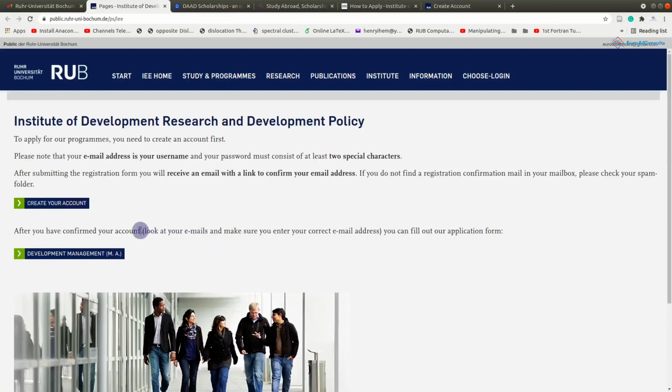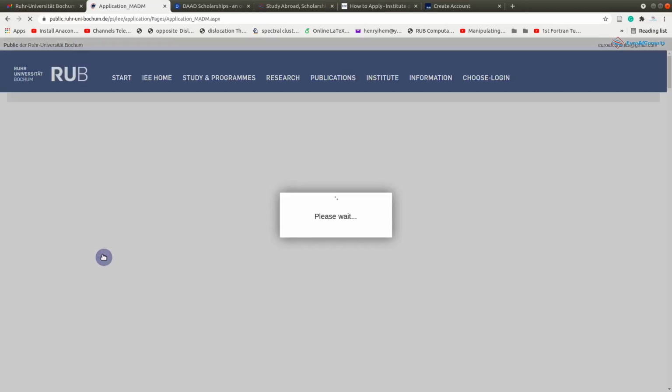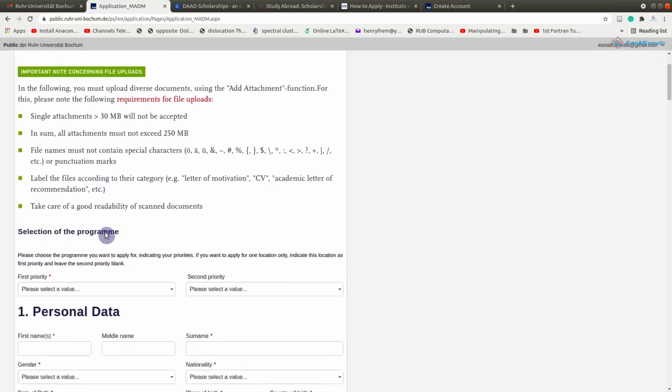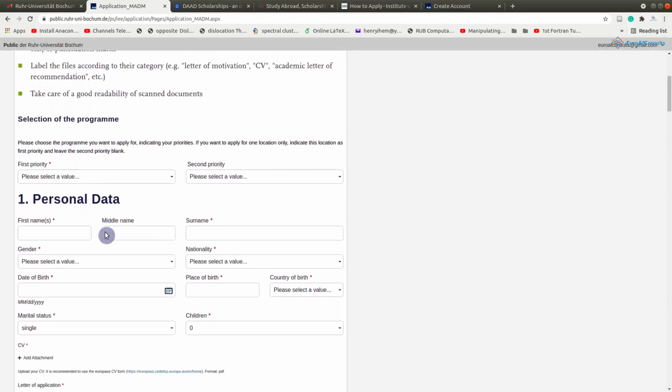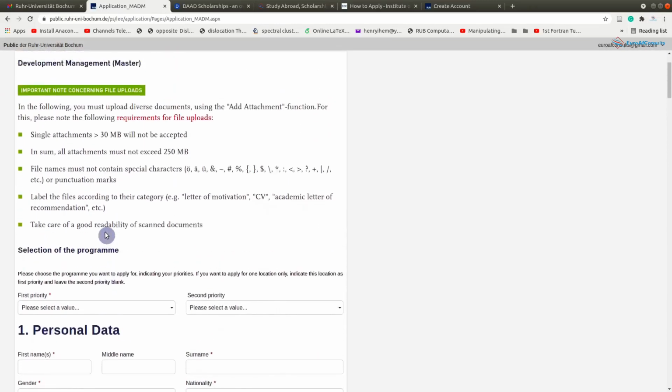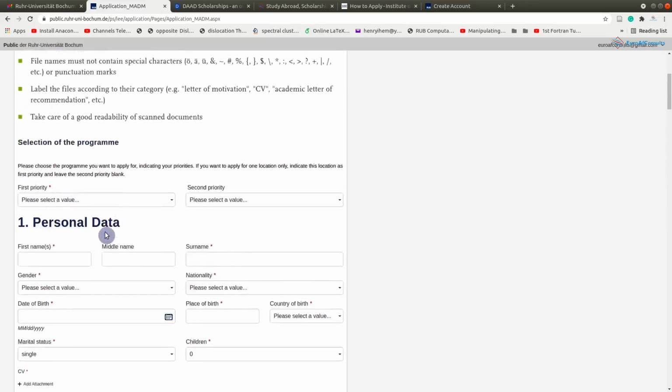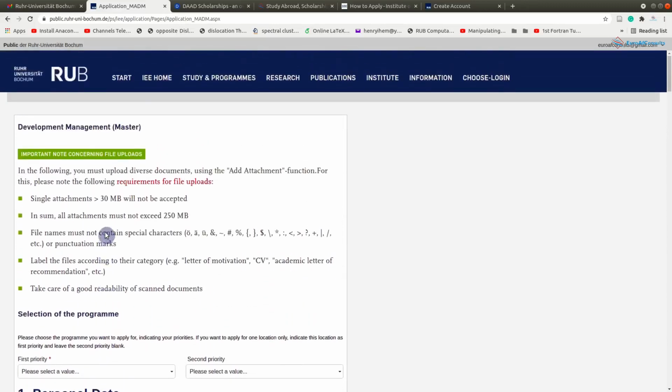When you click that, it brings you here again. What you need to do is click the main application, which is Development Management, and it brings us here. So now we need to fill up the form. You just have to fill up this application form.